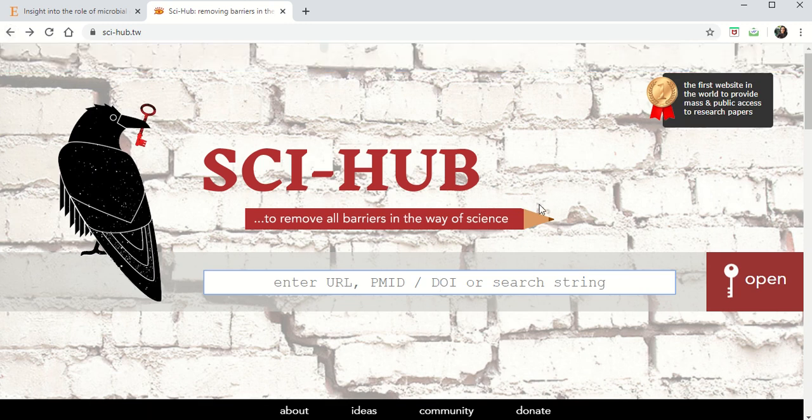The only thing we require is the link of the paper. It may be from any site, any journal, any citation or any indexed journal. You just need the link of it. So see here, it's there, no? Enter URL or DOI, you can just paste it here and give an open.